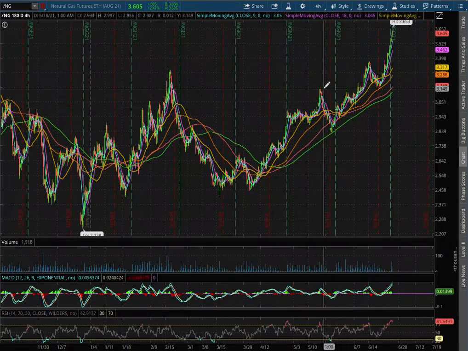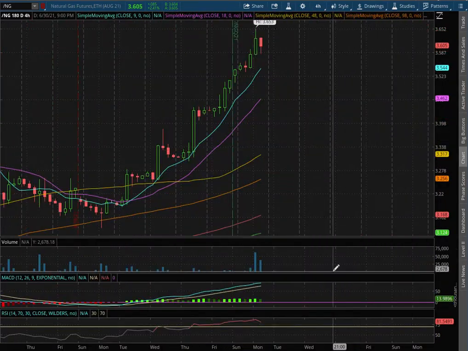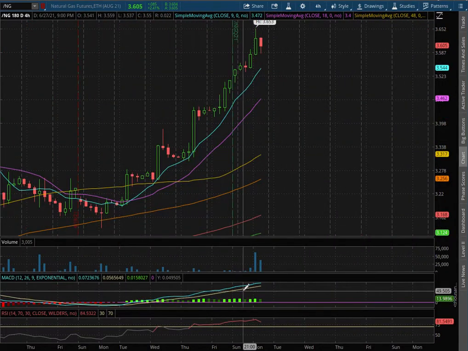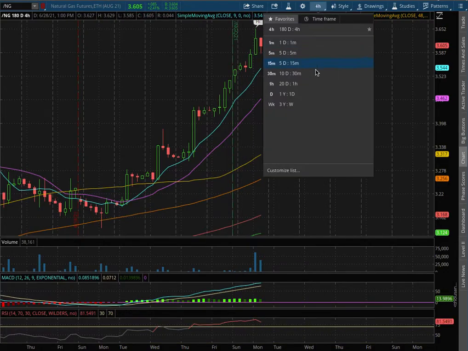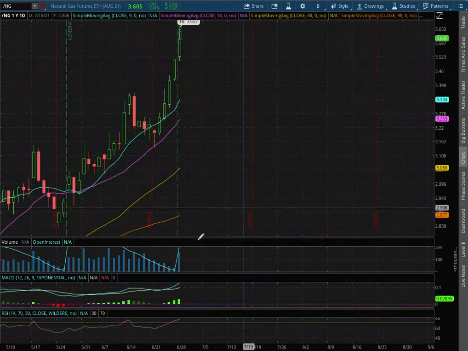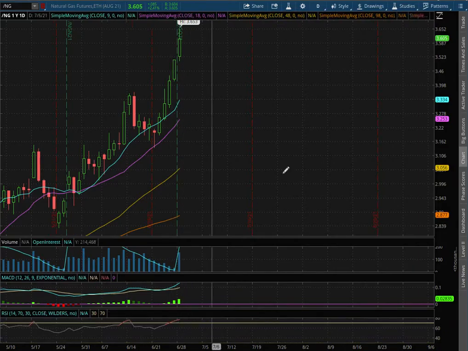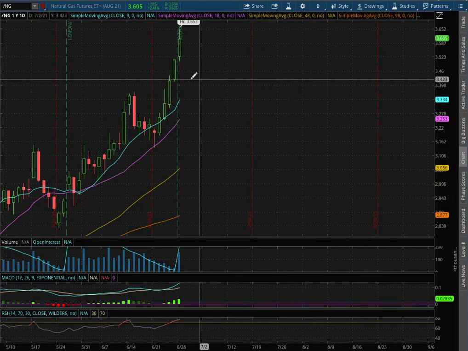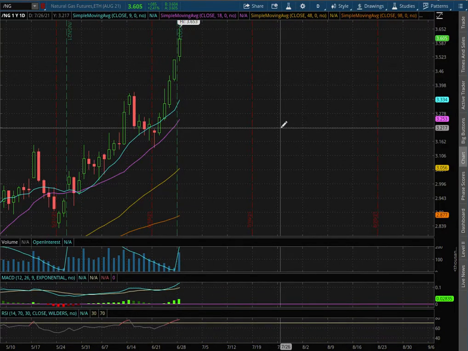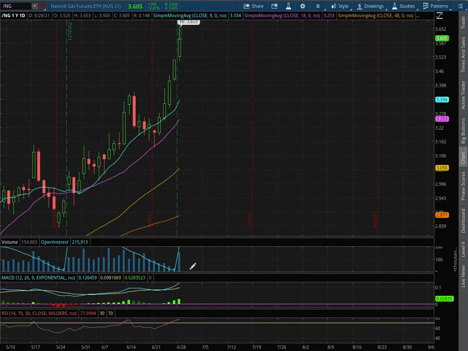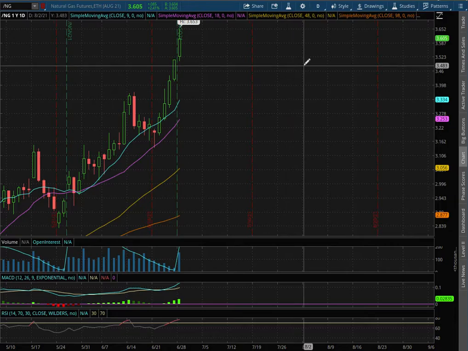the RSI. As we extend that further to the 4-hour chart, we see the same action: positive MACD, and at overbought condition with the RSI. As with the daily chart, we remain in positive MACD and at overbought levels with the RSI. Since we're making higher highs and higher lows to find resistance, we do need to see the volume decrease as well as the MACD bars decrease to find resistance.